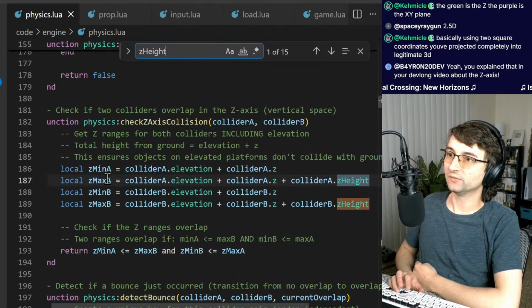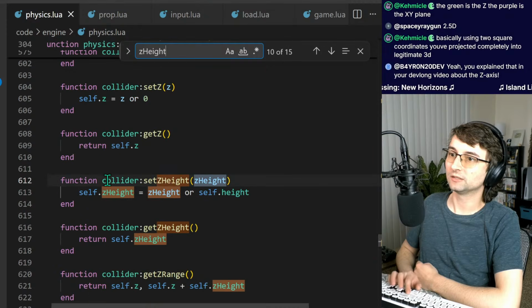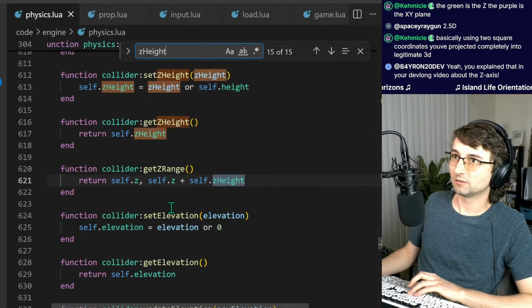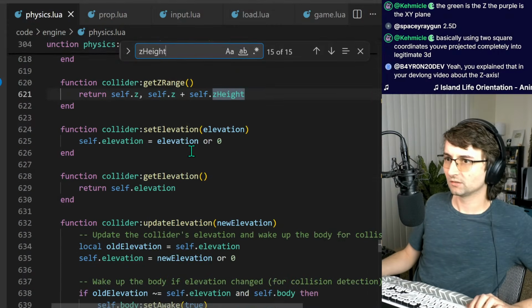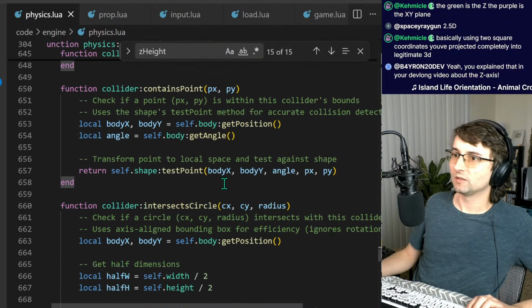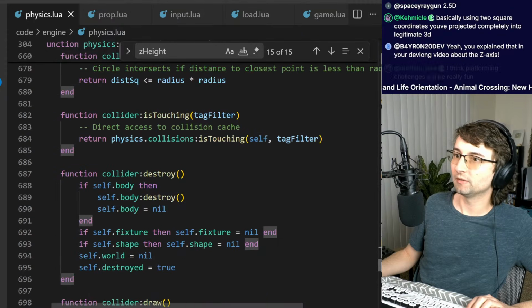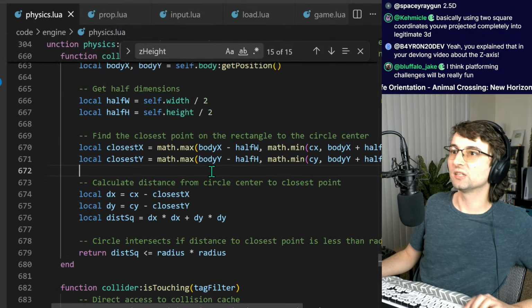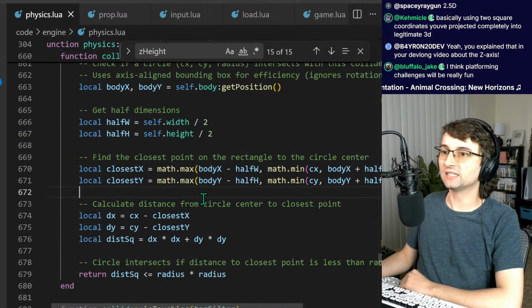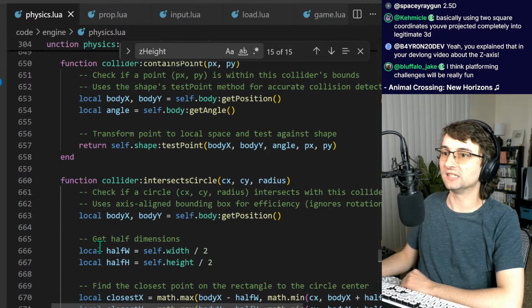Get z height, z range, z height. What is this in? This file is so big, it's hard for me to know where it's touching. Somewhere in here, it's connecting to see if there's a z-axis overlap.